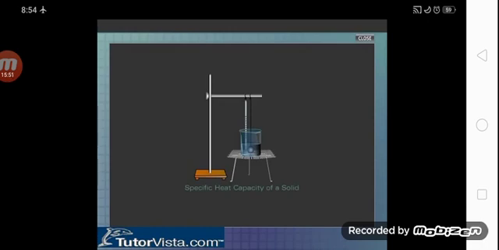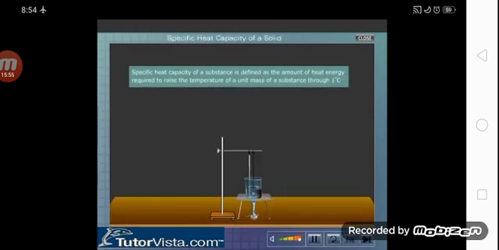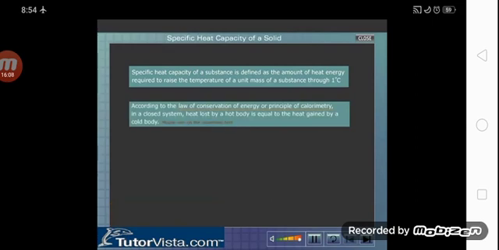Specific heat capacity of a solid. Specific heat capacity of a substance is defined as the amount of heat energy required to raise the temperature of a unit mass of a substance through 1 degree centigrade. According to the law of conservation of energy or principle of calorimetry, in a closed system, heat lost by a hot body is equal to the heat gained by a cold body.